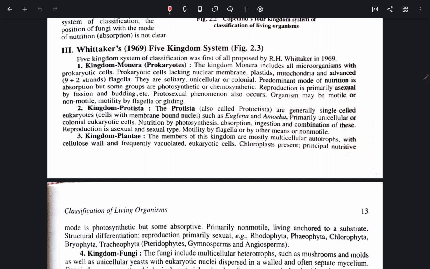Reproduction is primarily asexual by fission and budding. Protosexual phenomena also occur. Organisms may be motile or non-motile. Motility by flagella or gliding.